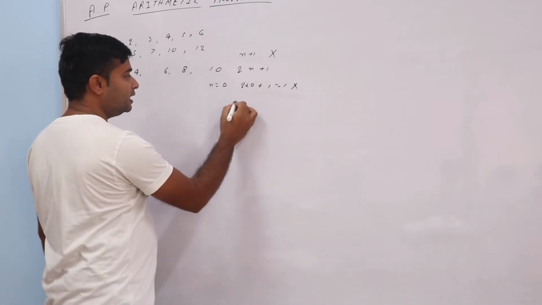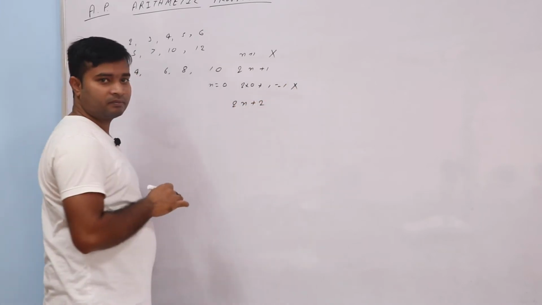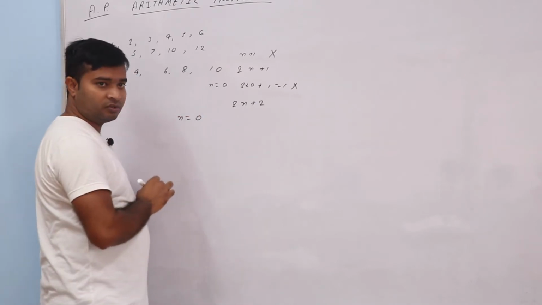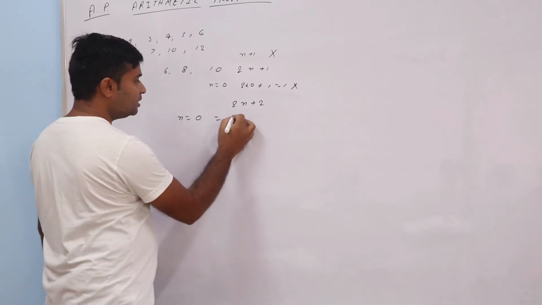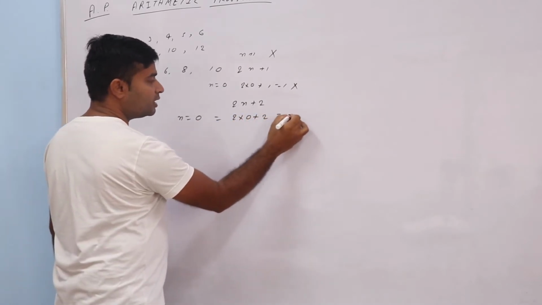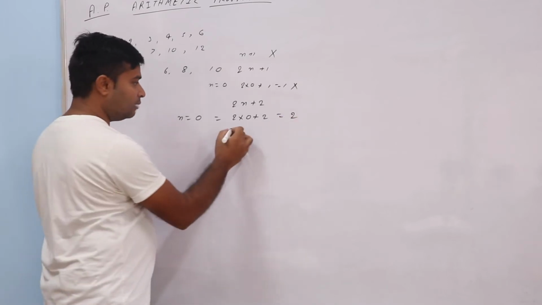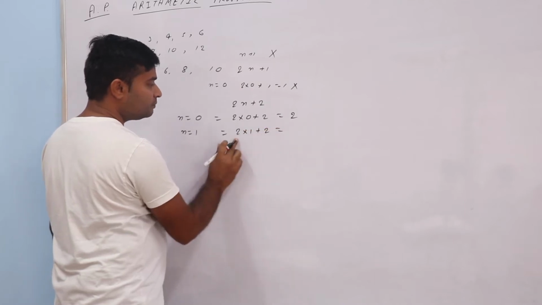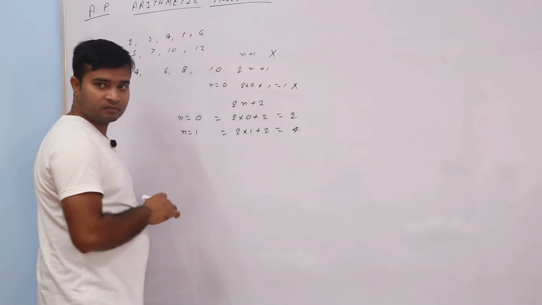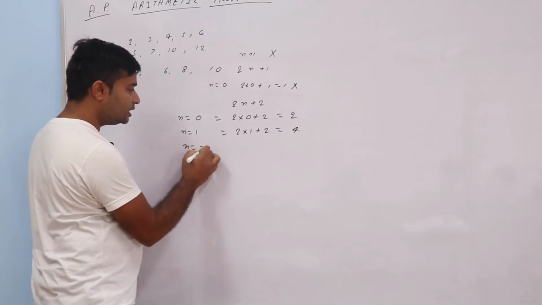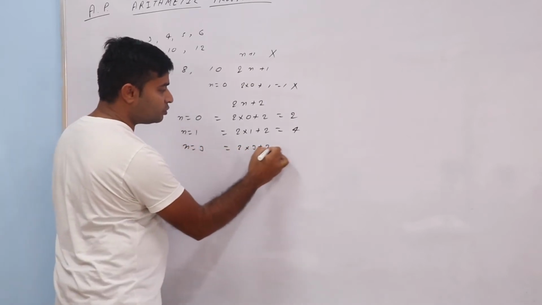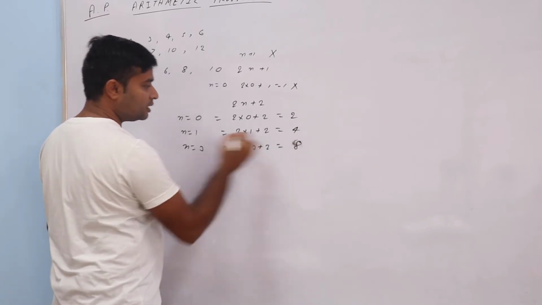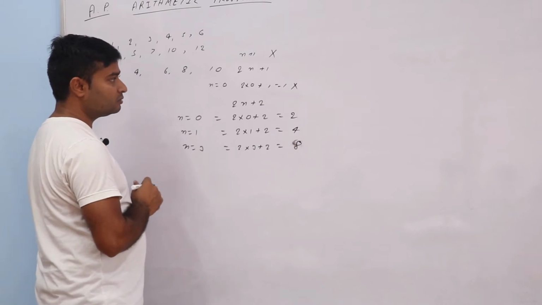Acha. Again think. 2n plus 2. I am writing n is equal to 0. 2 into 0 plus 2, am I getting 2? Yes. I am putting n is equal to 1, means 2 into 1 plus 2 is equal to 2 ones are 2, plus 2 is 4. Yes? If I say n is equal to 3, means 2 into 3 plus 2 is equal to 6 plus 2, 8. Yes or no?